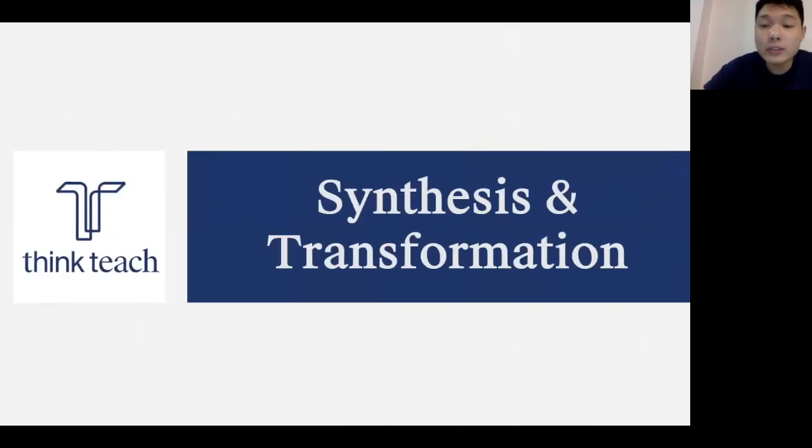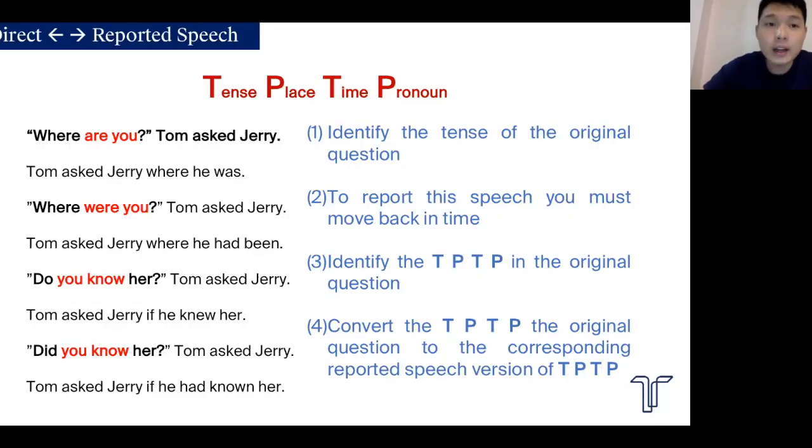Finally, we move on to synthesis and transformation. All I'm going to cover today is your direct speech to reported speech, because this is the question type that always comes up. So TPTP. These are the four things that you are going to change. When you're moving from direct speech to reported speech, or reported speech back to direct speech, you need to change tense, place, time, and pronoun.